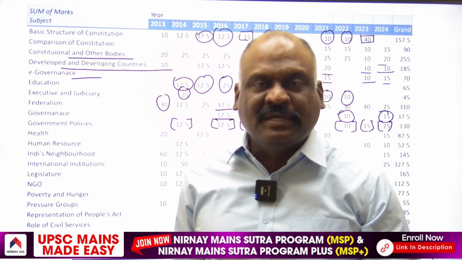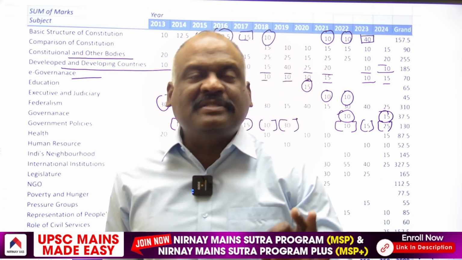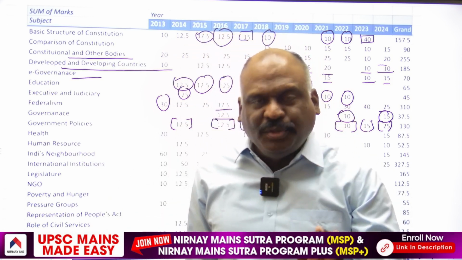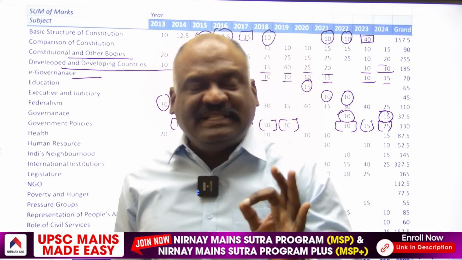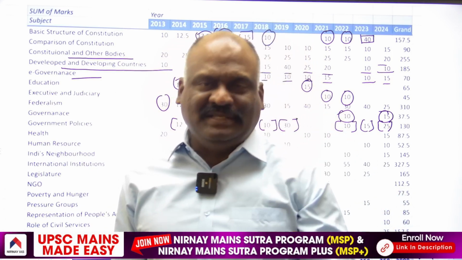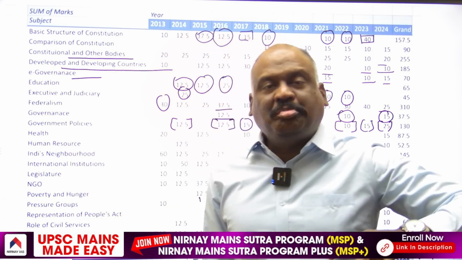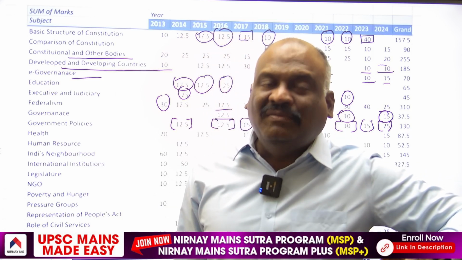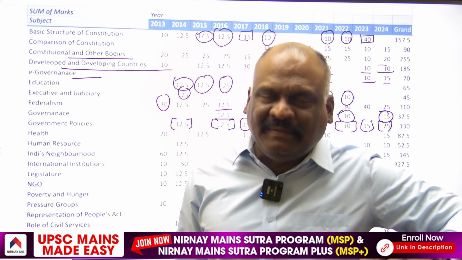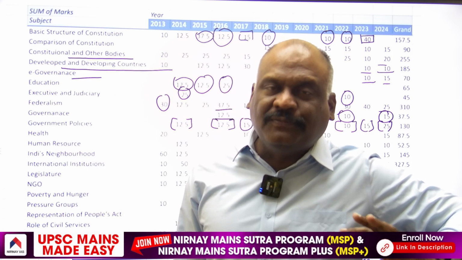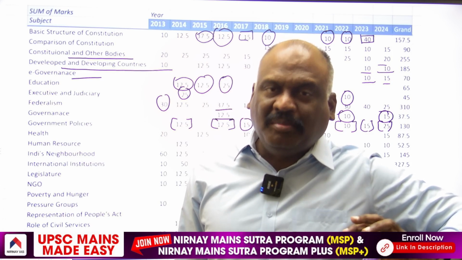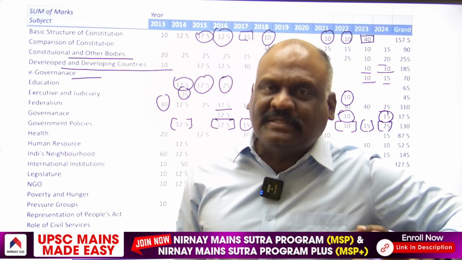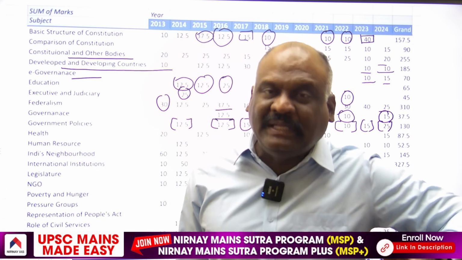For instance, if you take government policies to ameliorate or to reduce farm distress, agrarian distress, that means what policies ought to be formulated and implemented to alleviate or to lessen the problems of farmers, the problems of the unemployed in rural areas, the problem of rural poverty.